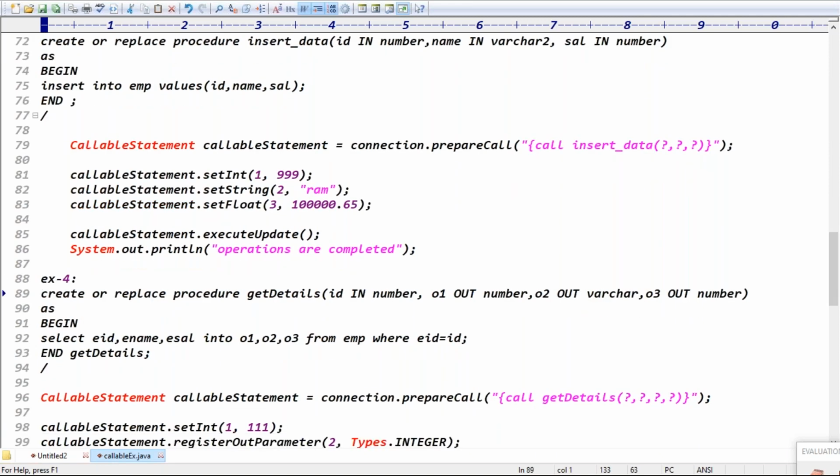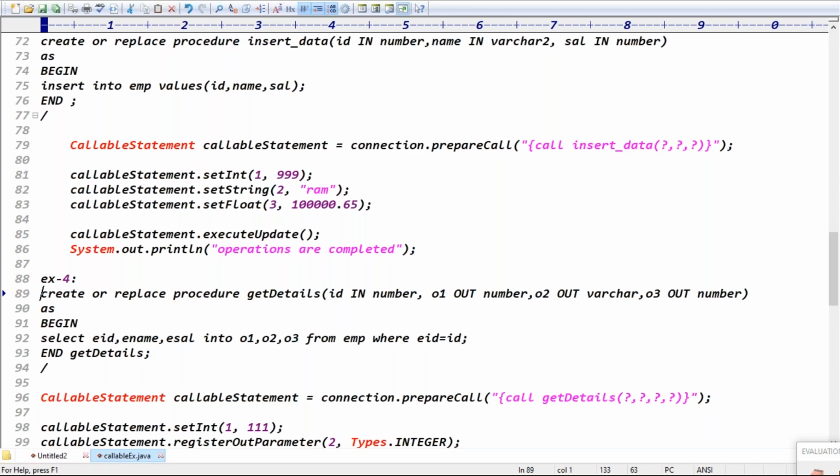What exactly is it doing? Check the query once, line 92. Whatever the output is, it is putting those values into O1, O2, O3. It's taking the employee ID as input, guys, and reading the complete row as output, right? We are selecting employee ID, employee name, employee salary into O1, O2, O3.